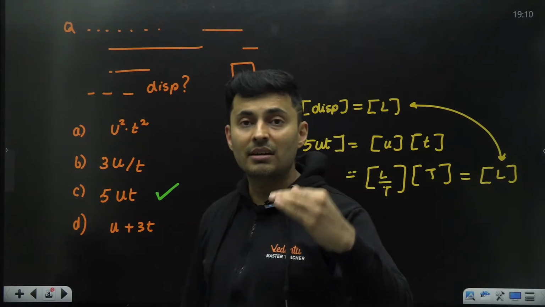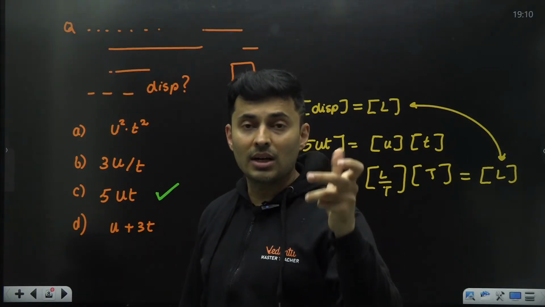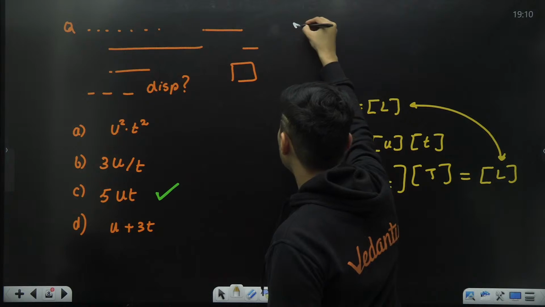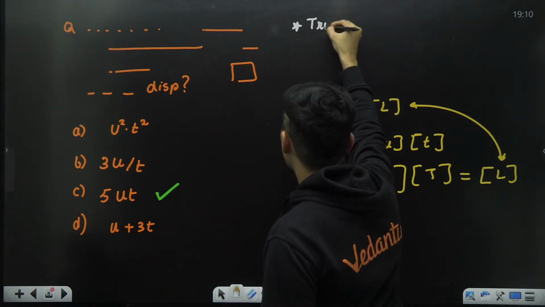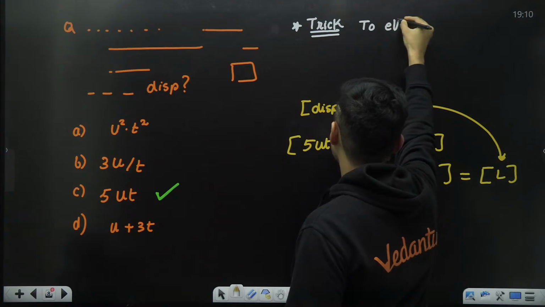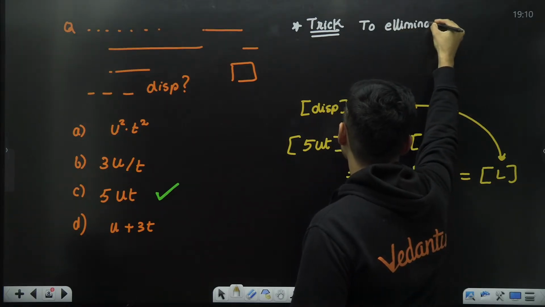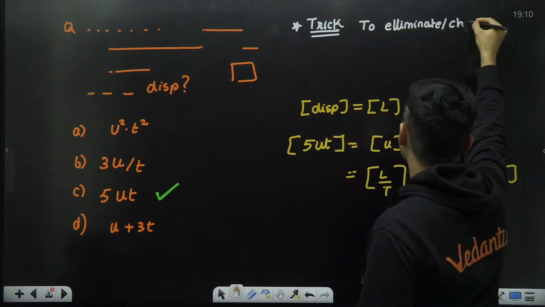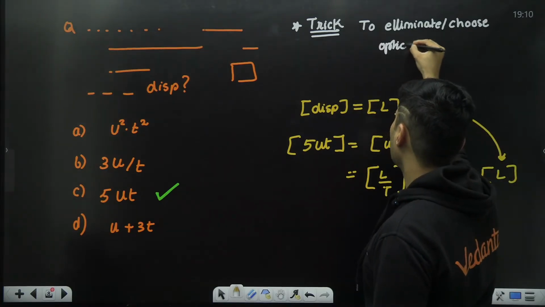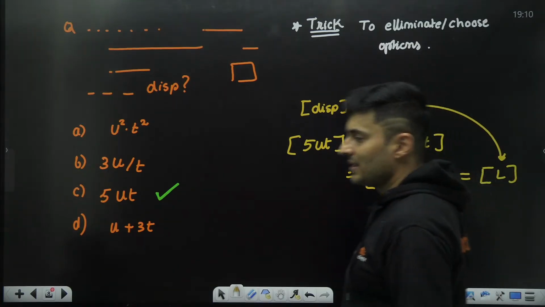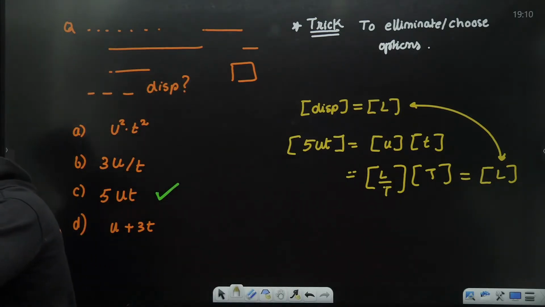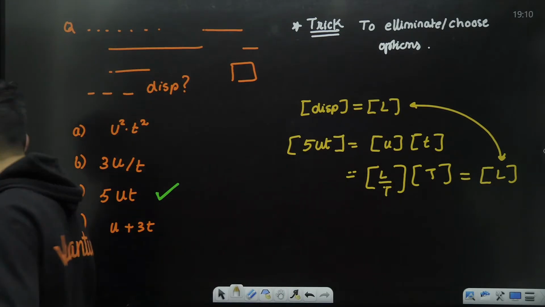So this method can be used to choose or eliminate options. So I will mention it over here. This is basically a trick to eliminate or basically choose options. Okay. So this is how you do it. Everybody fine till this point? Give me a fire emoji or a thumbs up in the chat box really quick.